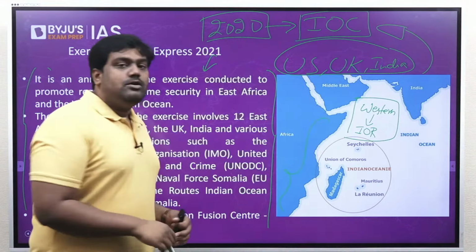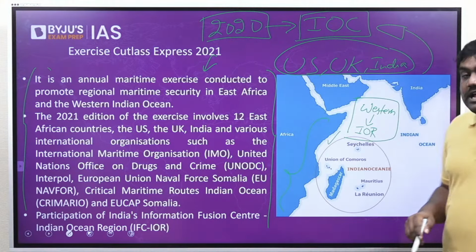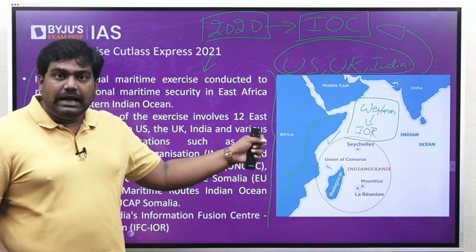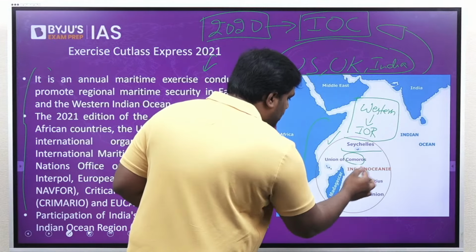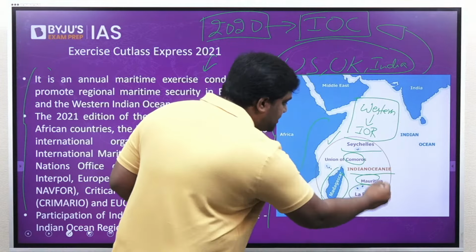The Indian Ocean Commission or IOC is a regional organization that is focused on the western part of the Indian Ocean region. This grouping involves some of the important island countries of the region, and these are the member countries. The members of the Indian Ocean Commission include Seychelles, Comoros, Madagascar, Mauritius and the French Reunion. These 5 island countries located next to East Africa in the western part of the Indian Ocean are the members of the Indian Ocean Commission. So in 2020, India was admitted as one of the observer states into this important grouping.